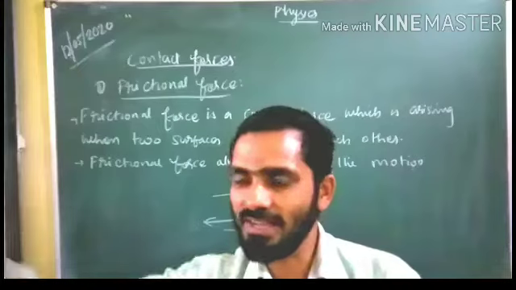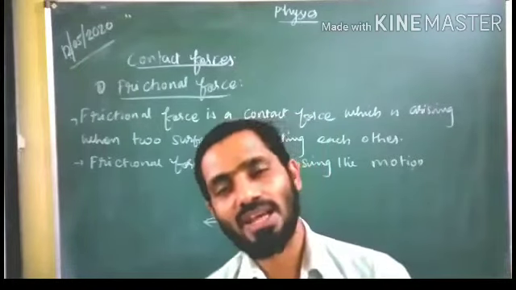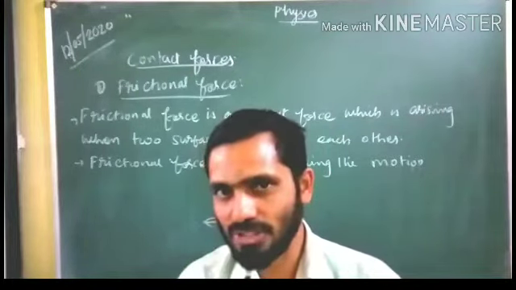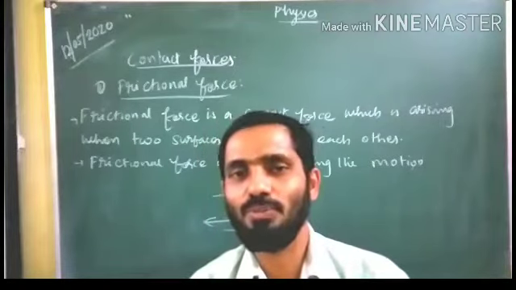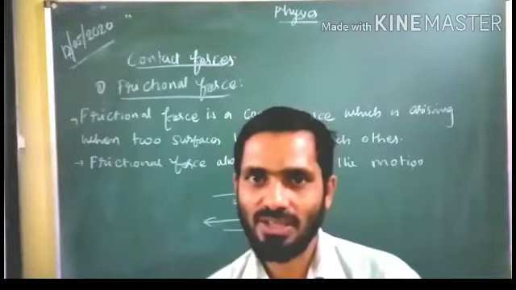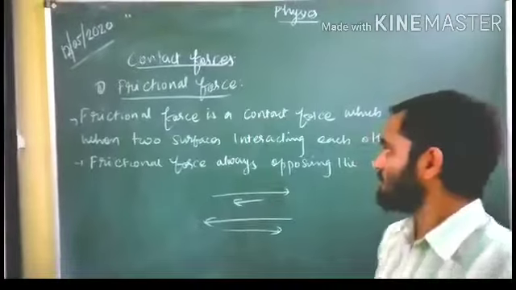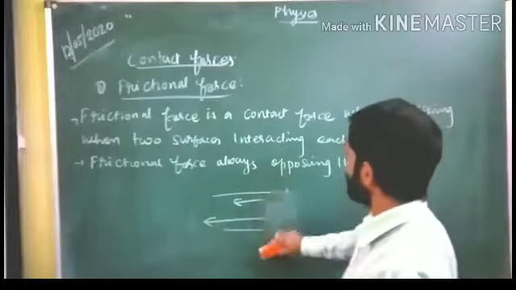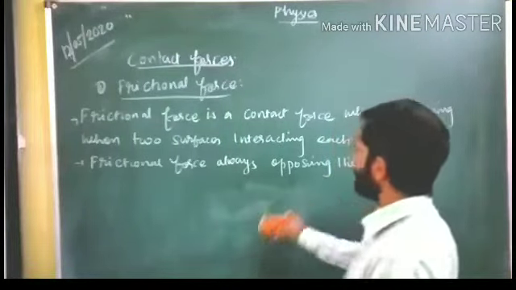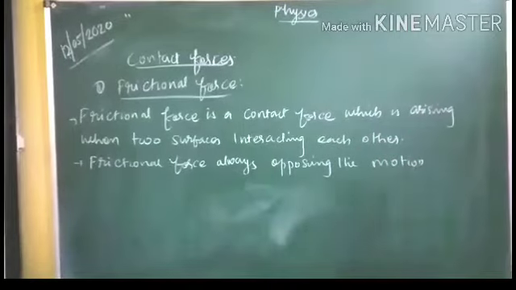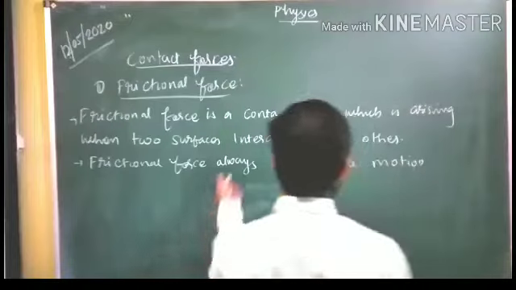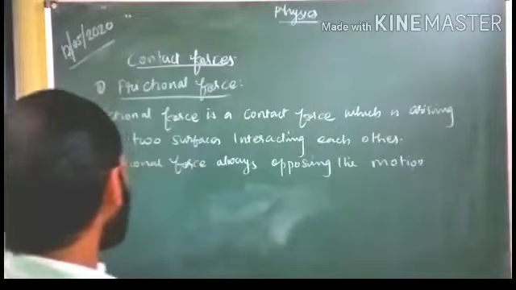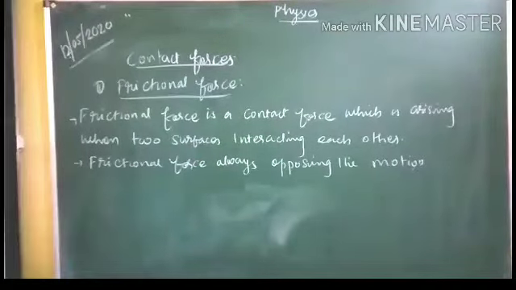If motion is to the right, friction will be to the left. If motion is to the left, friction will be to the right. So frictional force is a contact force which arises when two surfaces interact with each other, and it always opposes the motion. Remember these two points in the case of frictional force.